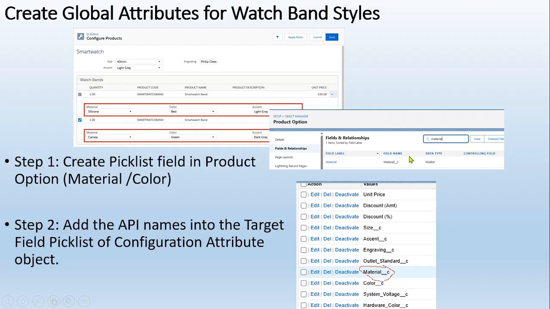So you can see that this is a material field we have created in the product option object, and in the configuration attribute, inside the target, I have added this material here. This is a value I have added.